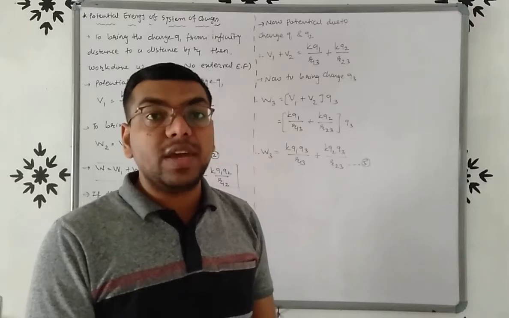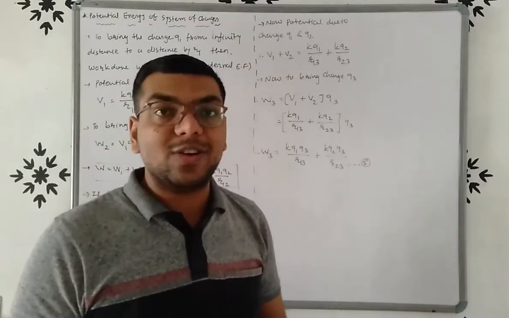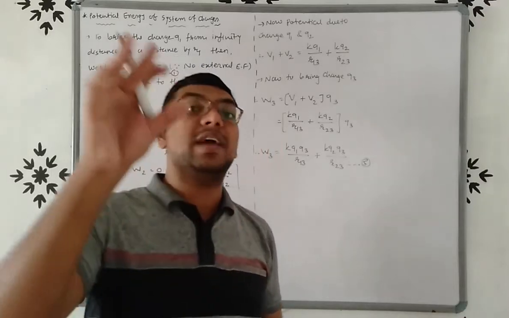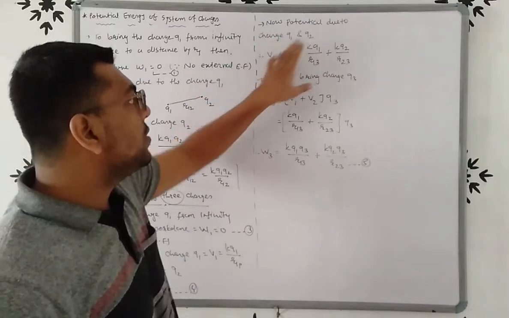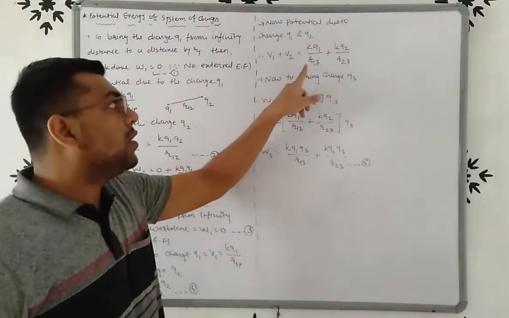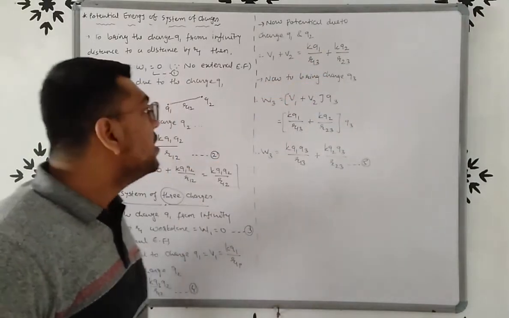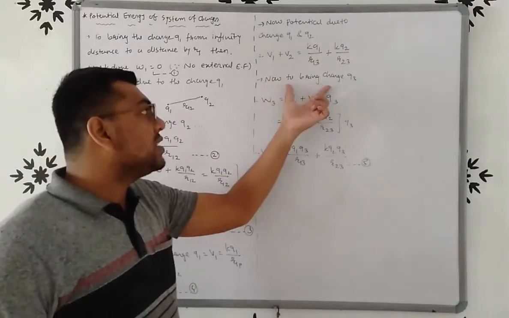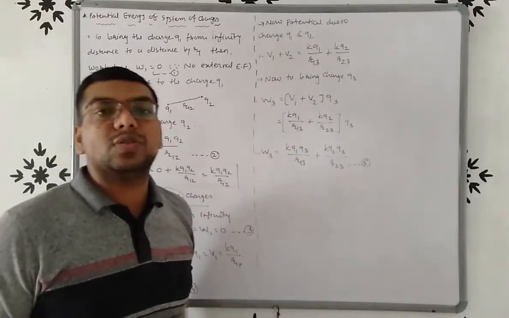W3 is equal to VQ. But here the potential is due to charges Q1 and Q2, because Q1 and Q2 are already there and we have to bring Q3. So the potential due to charges Q1 and Q2 is V1 plus V2, which is KQ1 upon R13 plus KQ2 upon R23. So to bring the charge Q3, work done W3 is equal to (V1 plus V2) into Q3.